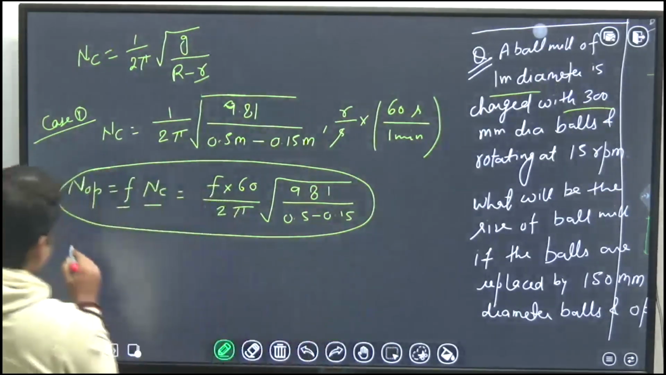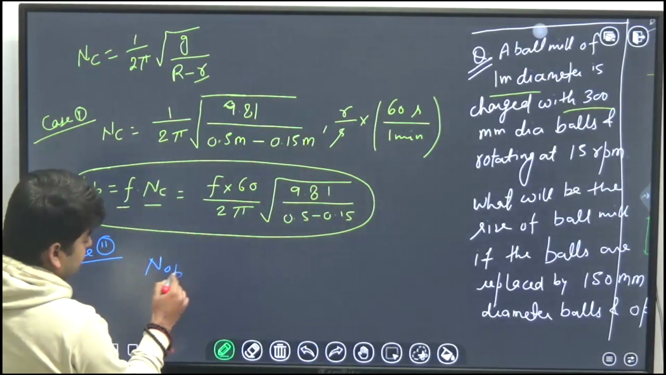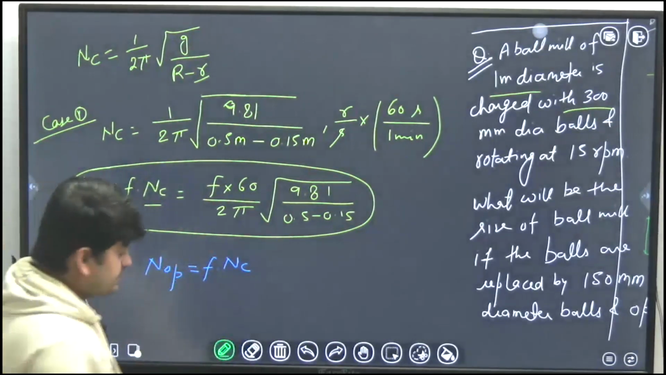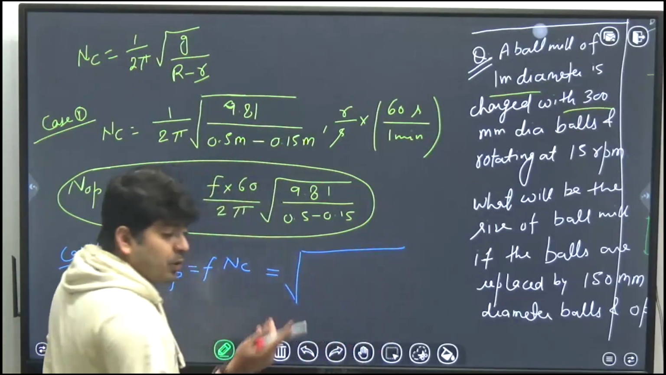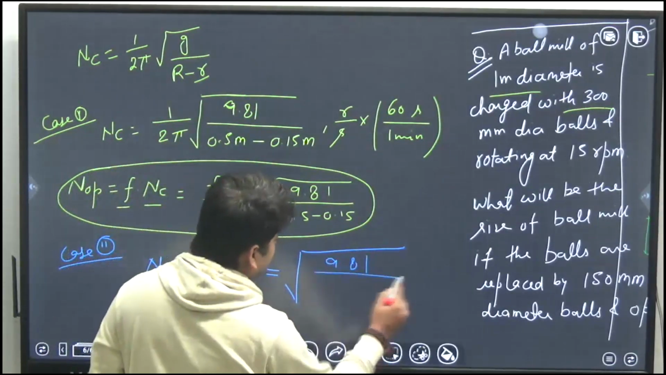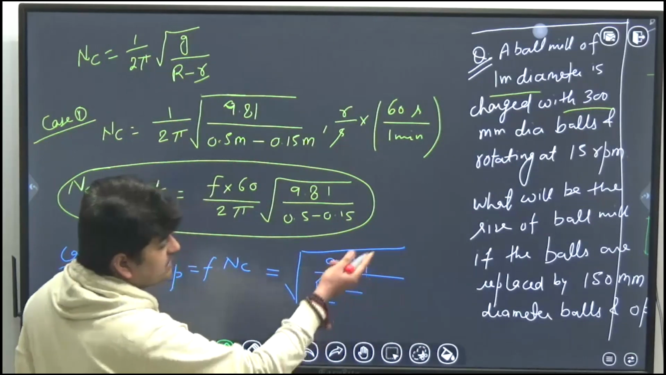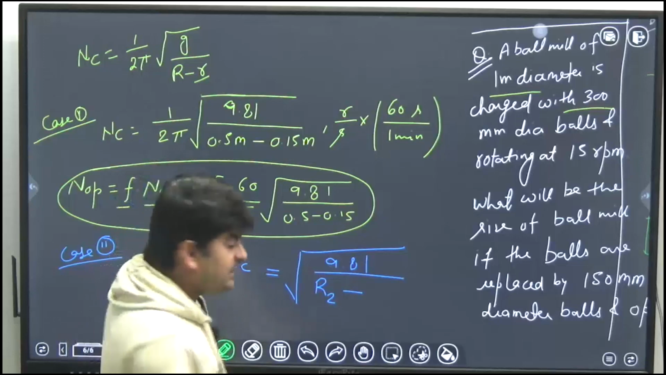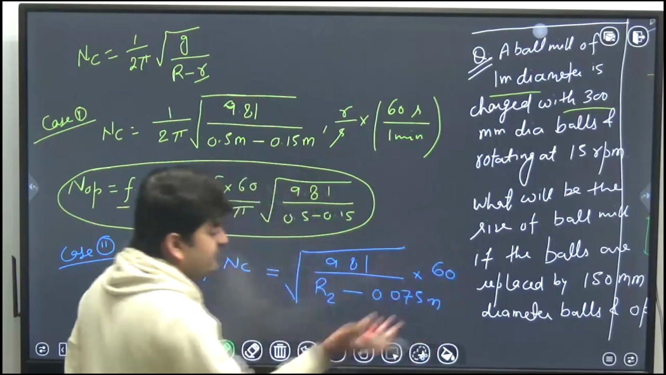Second case is operating speed. We know it is some fraction of the critical speed, and in the second case the critical speed will be different. The balls are changing, so the critical speed has to be different. The critical speed will have 9.81 over the radius of the ball mill, which I don't know, R2, which I want to calculate, minus small r, that is 150 mm. 150 mm is the diameter, so the radius will be 75 mm, that is 0.075 meter, into 60 so that it becomes RPM.